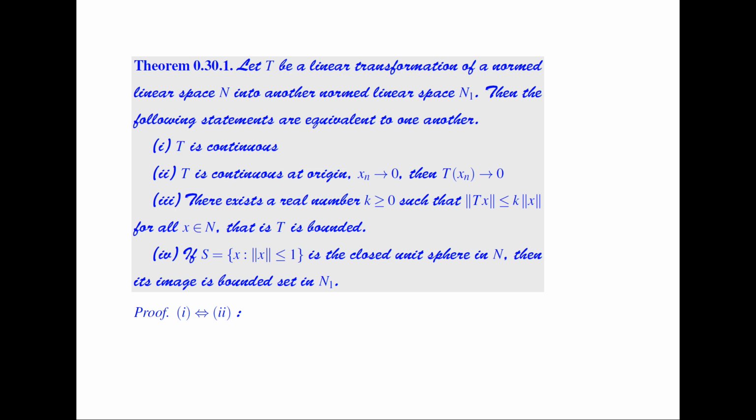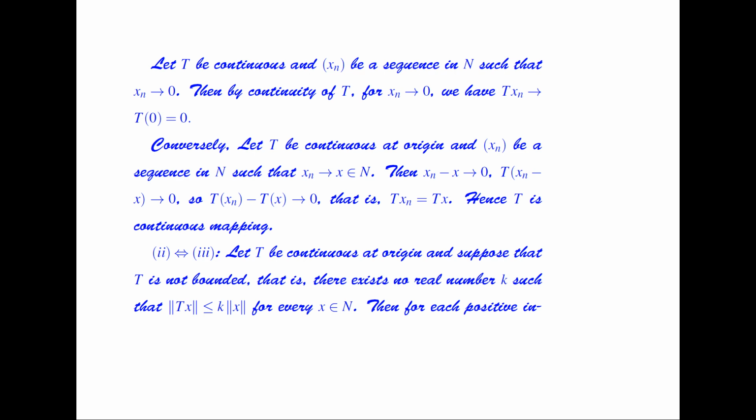So first of all, we'll discuss the equivalence of statement number 1 and statement number 2. Let T be continuous and xn be a sequence in N such that xn converges to 0. Then by the continuity of T, for xn converging to 0, we have Txn converges to T of 0, which is equal to 0.